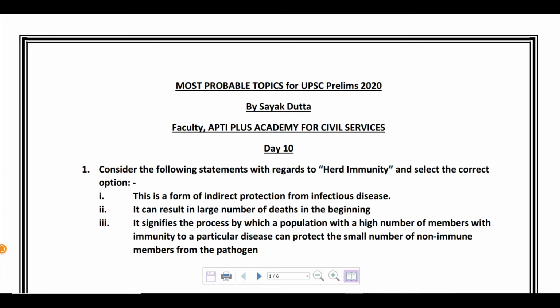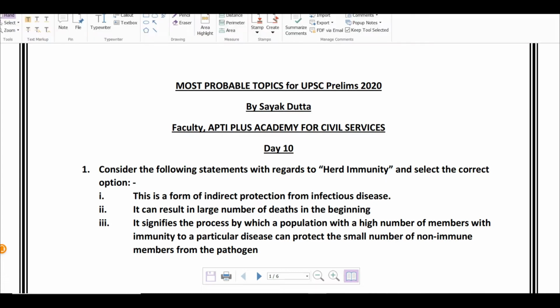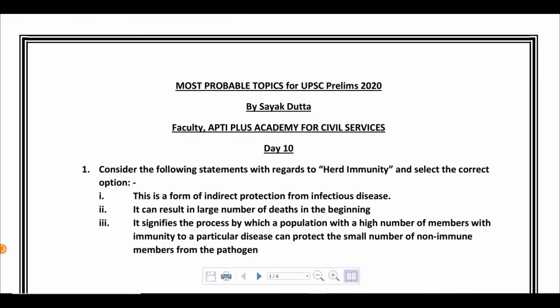So let us start with our first topic of the day. The first question is with regards to herd immunity. So let us see the question. The first question is saying, consider the following statements with regards to herd immunity and select the correct option. So this particular term has been in the news of late, and for a long period of time we get to see that many countries have been talking about this particular term, that is herd immunity. So let us see what the question says.